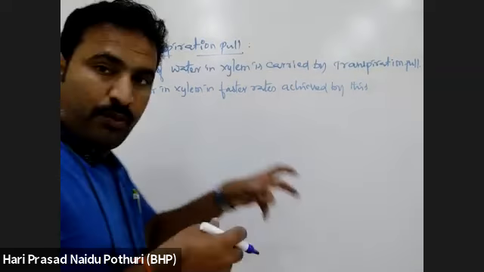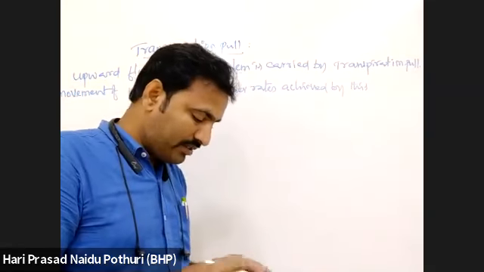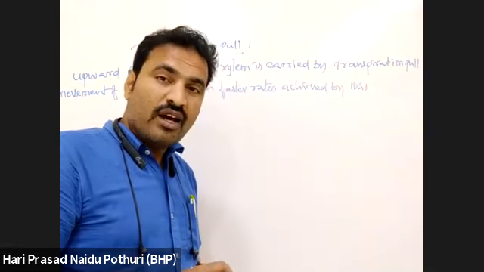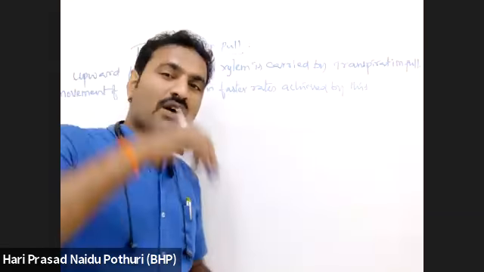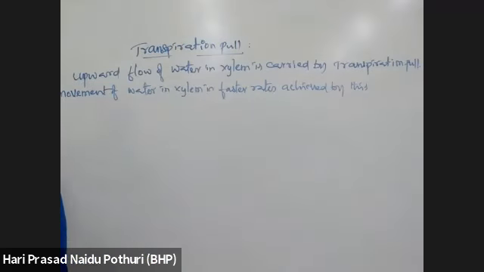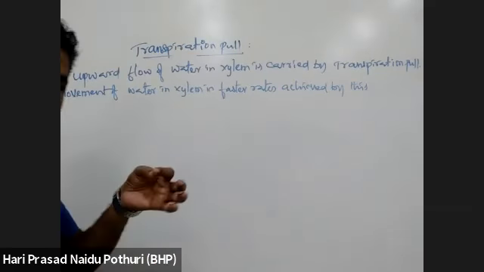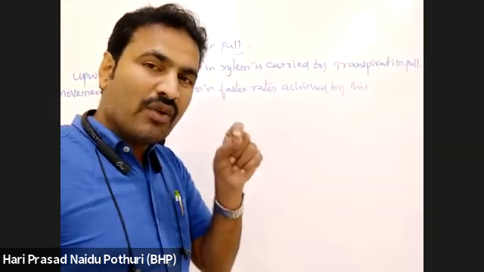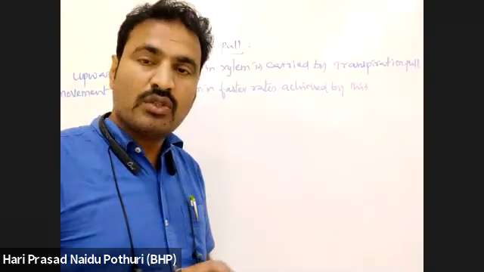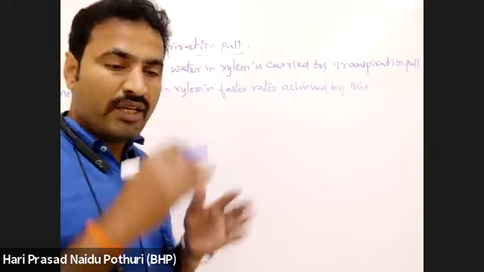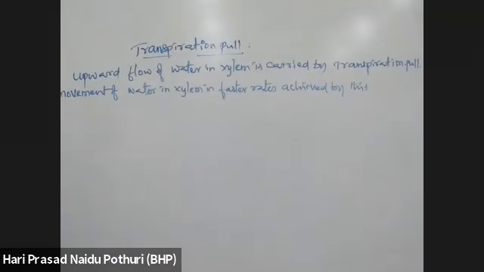Here, transpiration pull, I told you in previous classes, is for long distance transport. Around one year of time would be required to bring water to a meter. Just crossing of a water molecule from one cell to another cell will take more time. If we think about crossing of a water molecule over a very long distance like 1 meter, it will take many days. That is what is overcome by the transpiration pull.